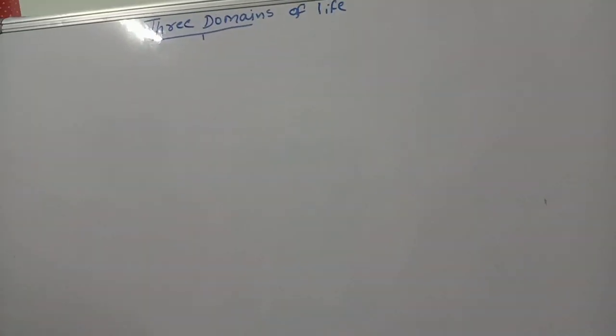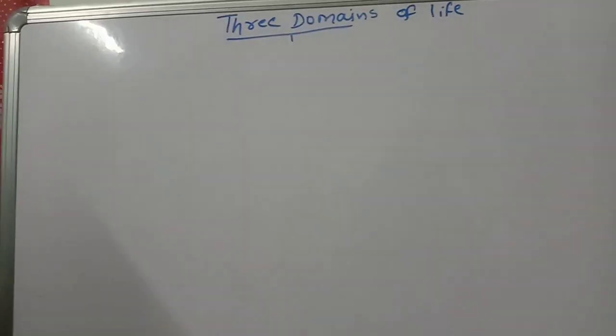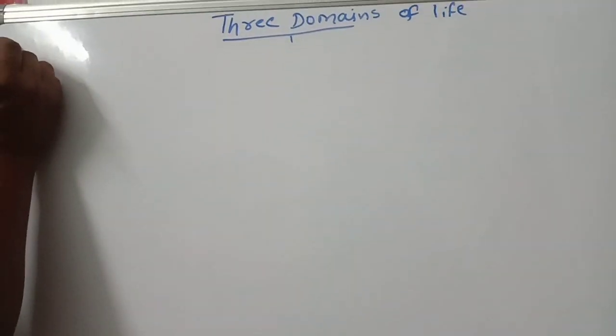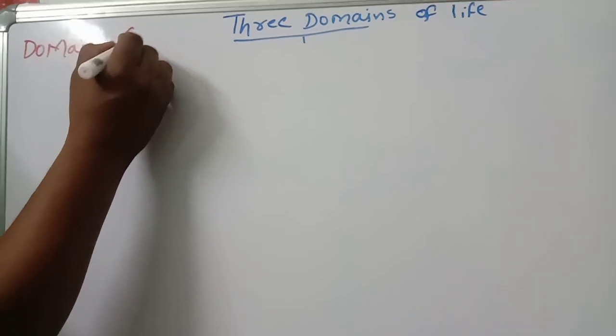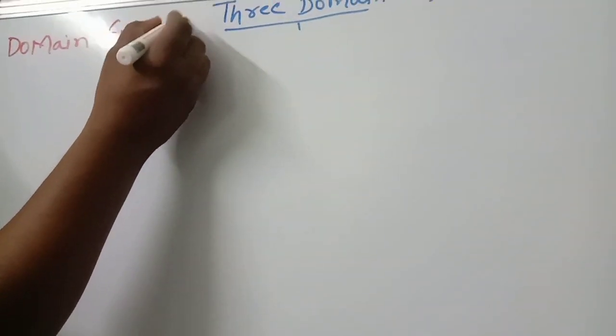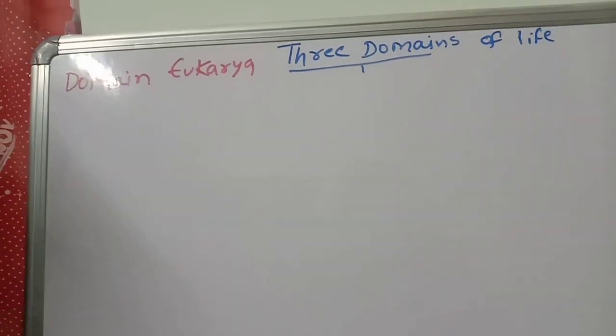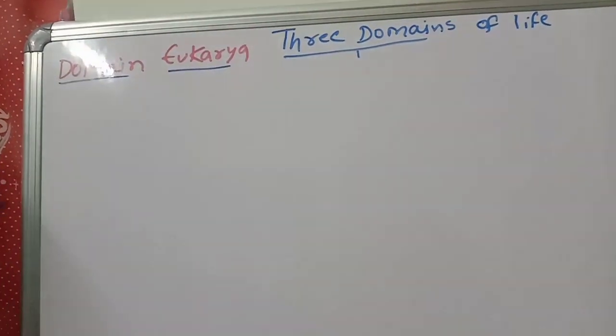Next domain is called eukarya. So domain eukarya. What is this?